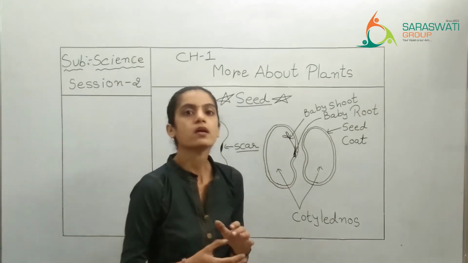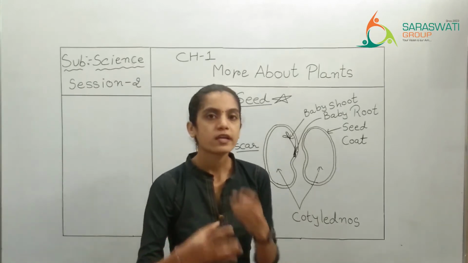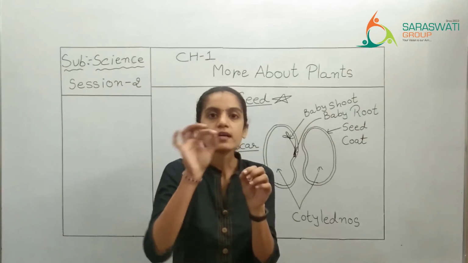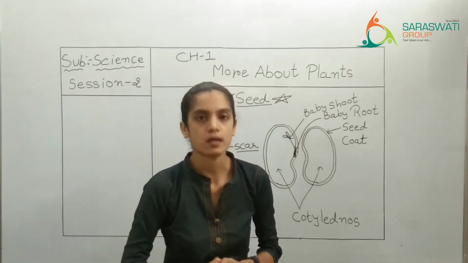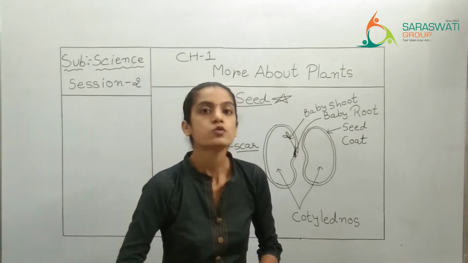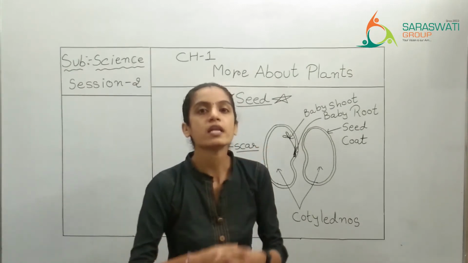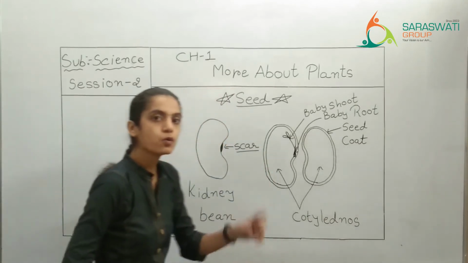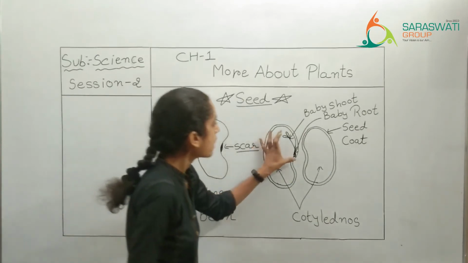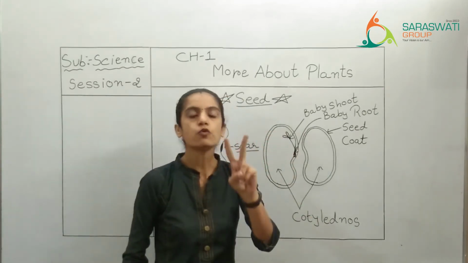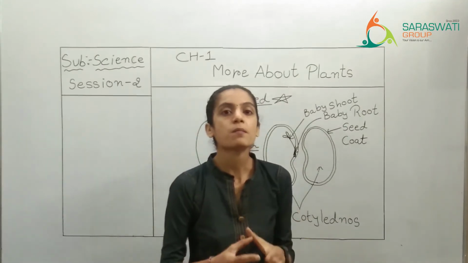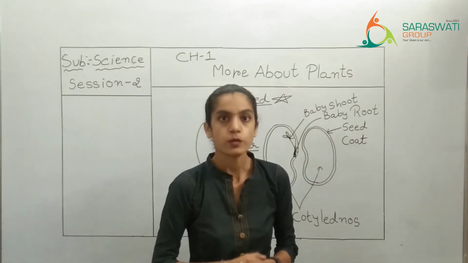If you soak a green gram or a kidney bean for more than one day, then a white color thread-like structure will come out, જેને આપણે કહીએ છે ફણગાવેલા, બરાબર? So what is that? એ ક્યાંથી ઉગવાની શરૂઆત કરે છે? It will start to grow from the place called the scar, right? Now this baby plant has two parts, but before we understand that, what is this baby plant known as? Do you remember?